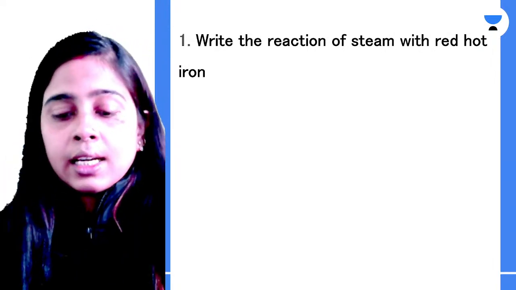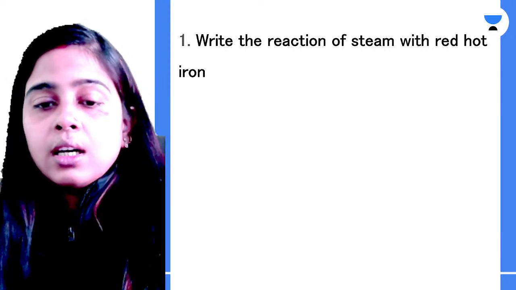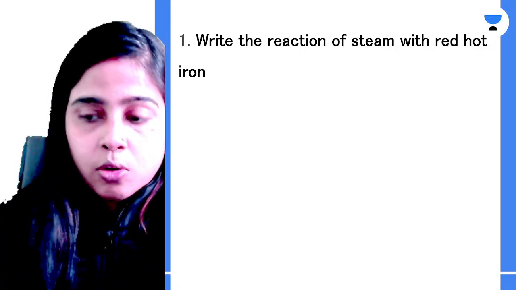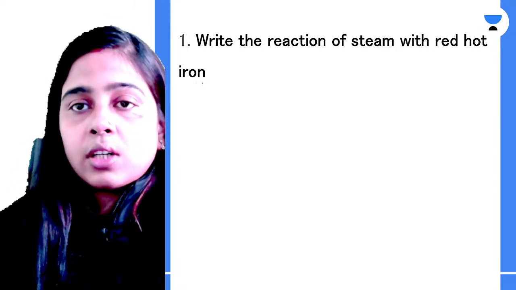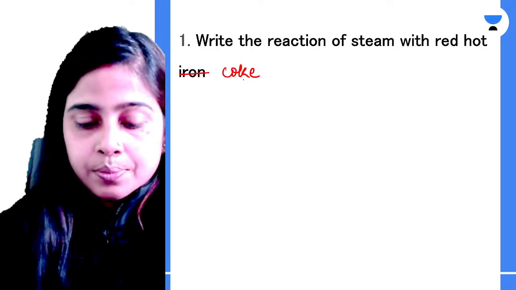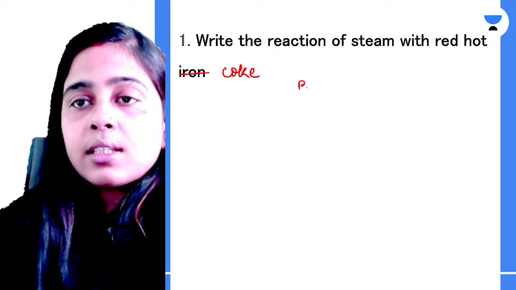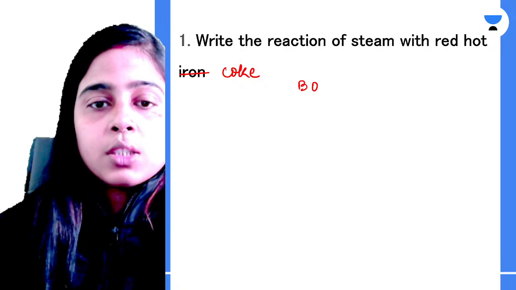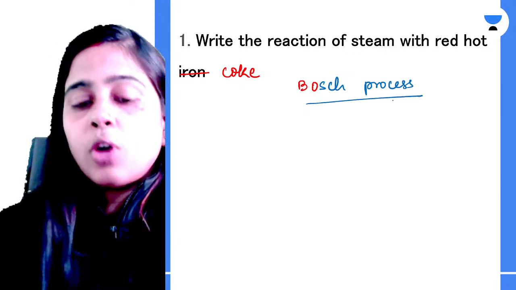This is our first question and let's all try to answer this question. So everyone please try to answer it. What is the correct answer over here? What happens when red hot iron, not red hot iron, very sorry, red hot coke is reacted with steam? So what happens over here? Let me tell you. This is the first step of Bosch process. Clear? So what happens here?